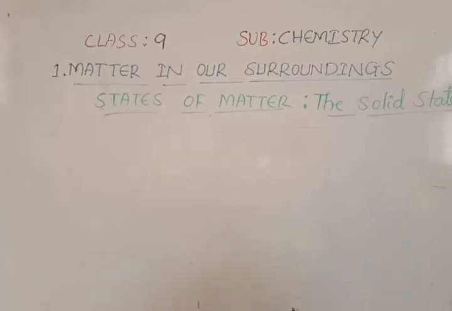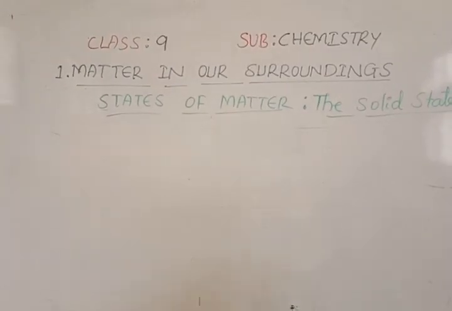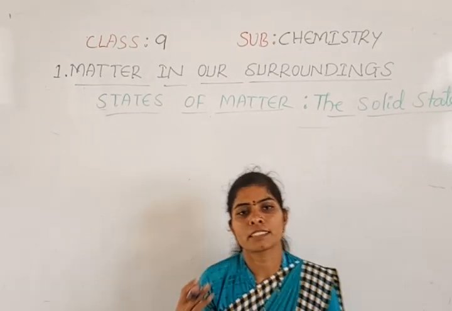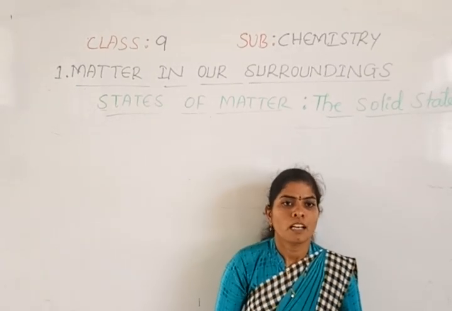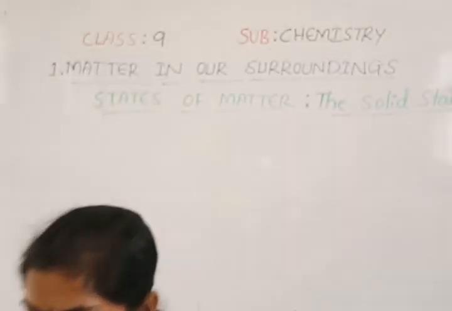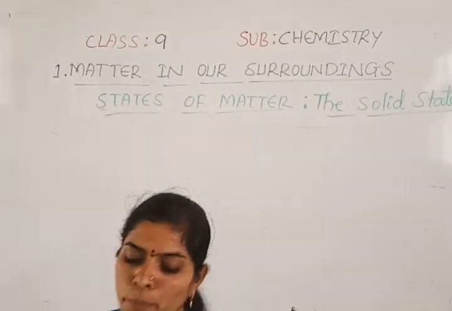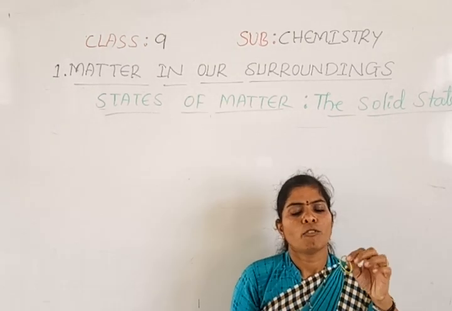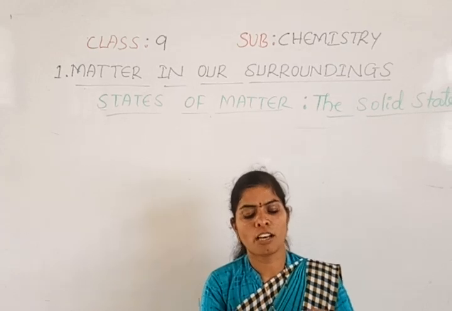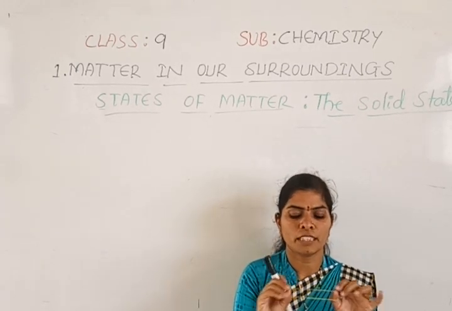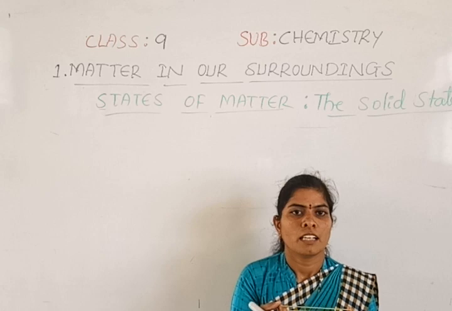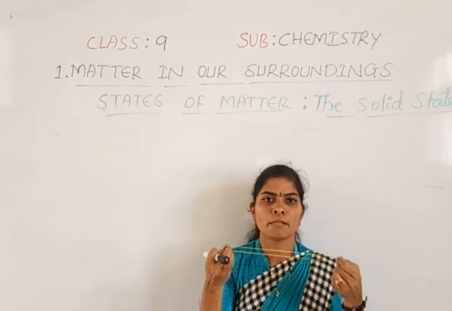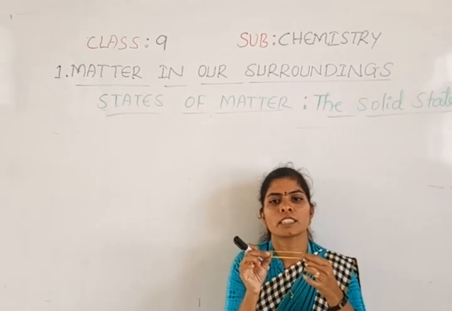The next thing I am going to discuss is that other than these objects, we have some other objects also. Likewise, I can show you rubber bands. Yes, I have a rubber band here. Can you see this? What about this rubber band? Is it a solid, a liquid or a gas? Is it solid? If we say solid, then I can change the shape of this rubber band. Then how can you say it is a solid?